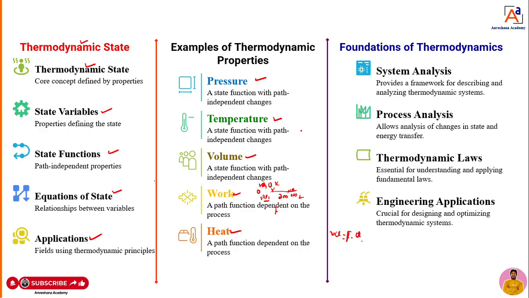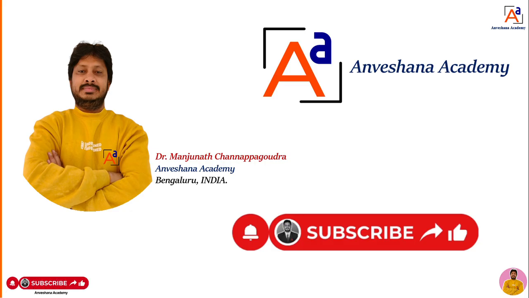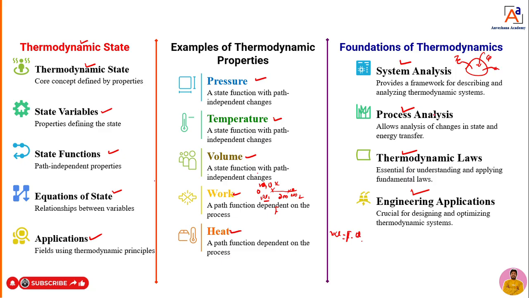With the help of this state, what can I do now? I can do system analysis. System analysis means taking a thermodynamic system: how much heat is transferred? How much work am I getting? How much energy do we need to use? We can do all these things with the help of the fundamentals of state and change of state. We can do process analysis, study thermodynamic cycles, and analyze engineering applications. So these are important concepts and points to be considered for studying the state.